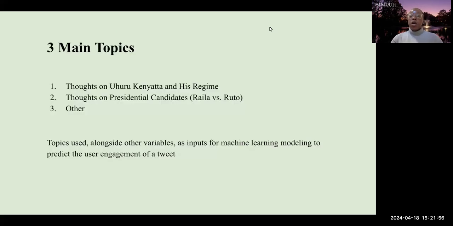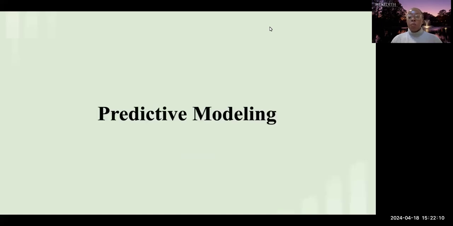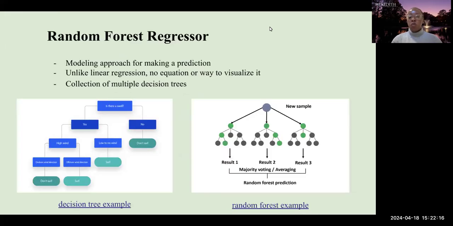Once we performed topic modeling, we were able to come up with 3 main topics, which are thoughts on Uhuru Kenyatta and his regime, thoughts on presidential candidates, Raila versus Ruto, and other. Other is anything else that was not talking about an election. Once we did this, these topics were used alongside other variables to come up with a predictive model to predict the level of engagement of a tweet.